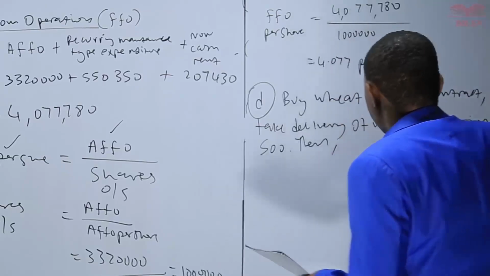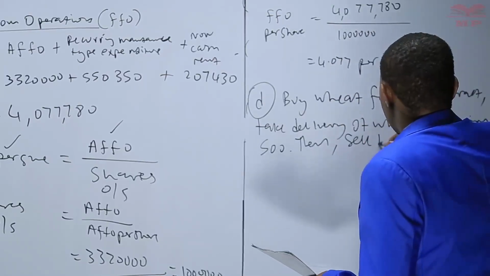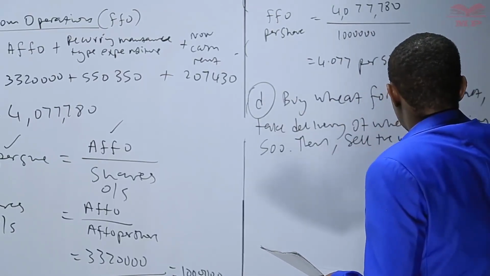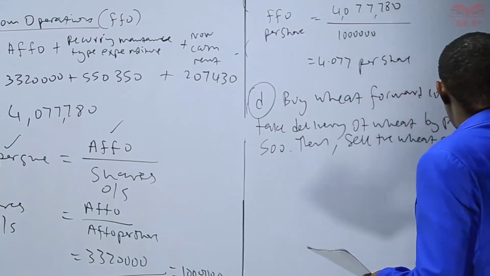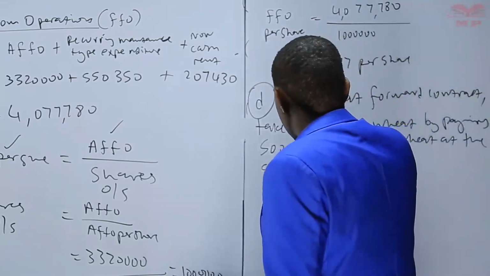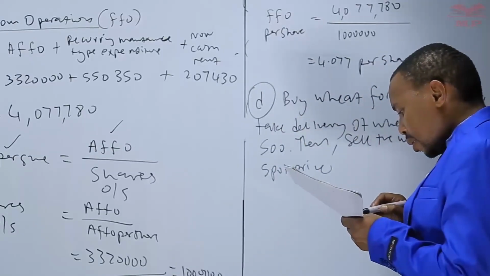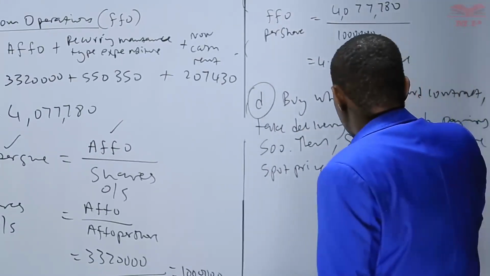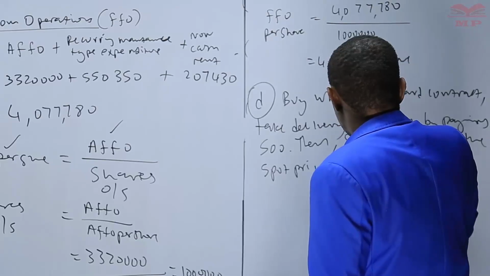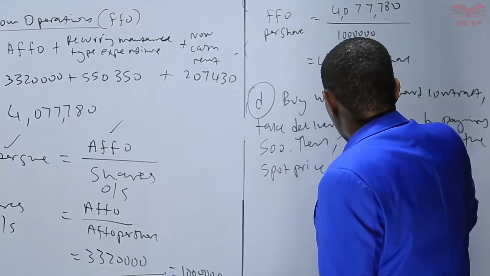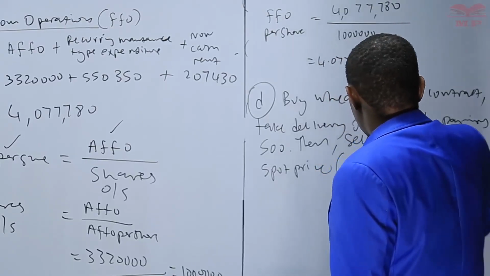Then sell the wheat at the spot price. The spot price in this case is 800.